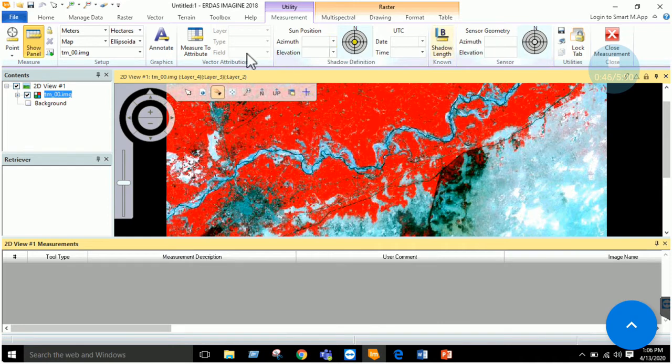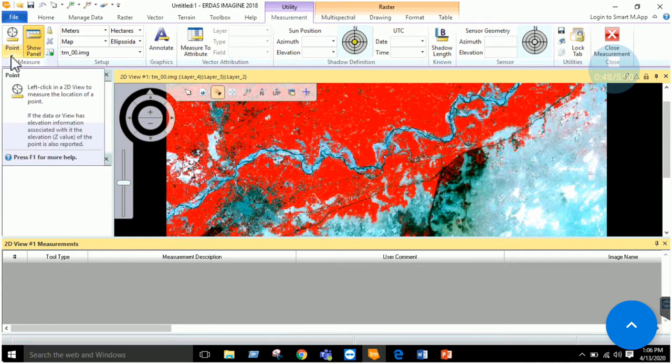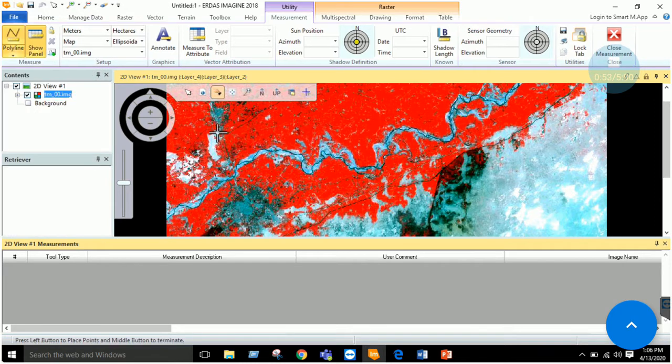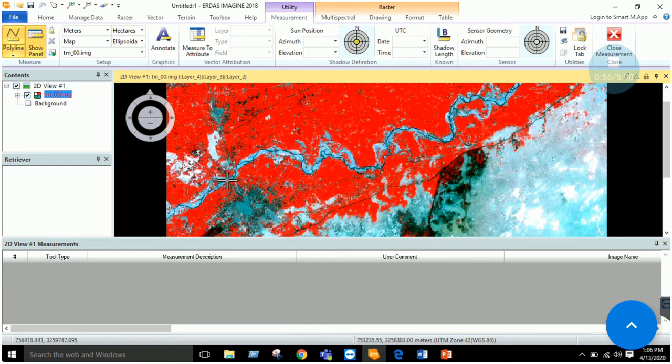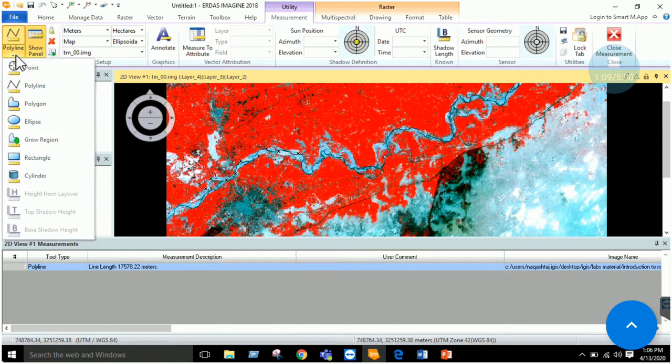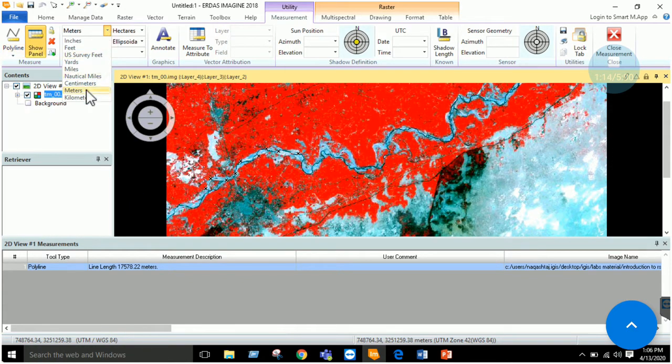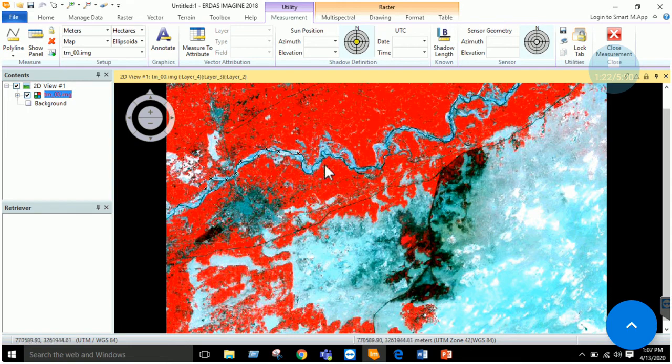Here it is. Now, if you want to select a point, line or polygon, let's select a polyline and calculate the length of this line which is passing through the river. It says that the length is 17578.22 meters. Similarly, you can find an ellipse, its area, and other measurements. You can change the units as well from here. So these are some basic tools that you can use with the imagery.